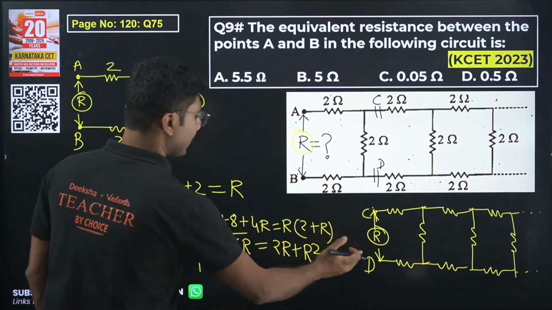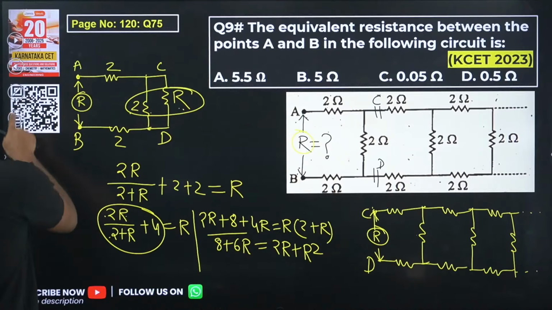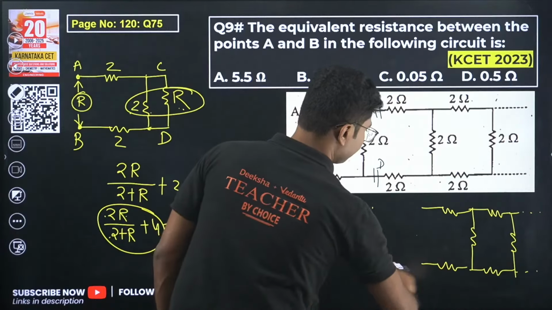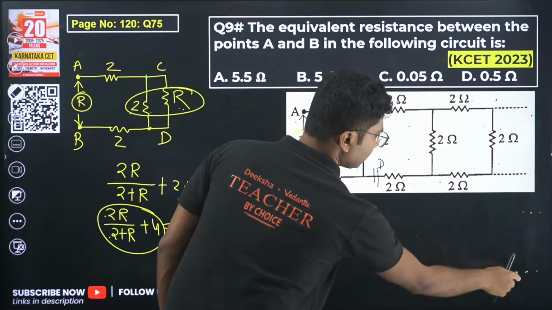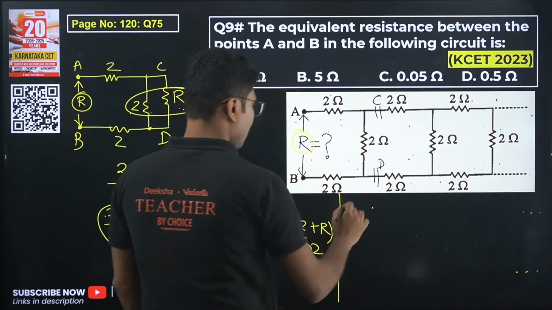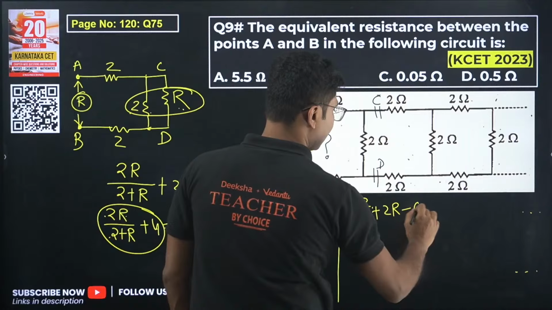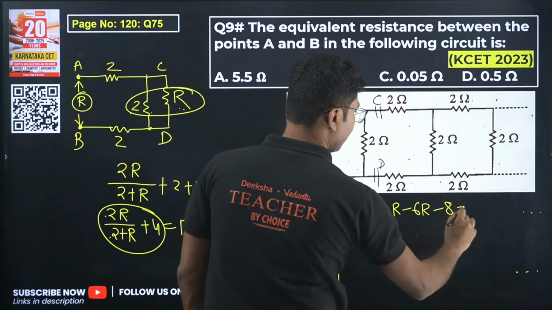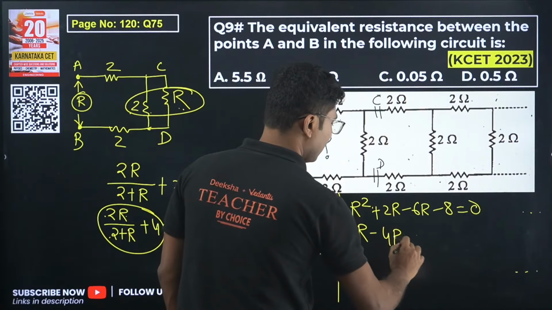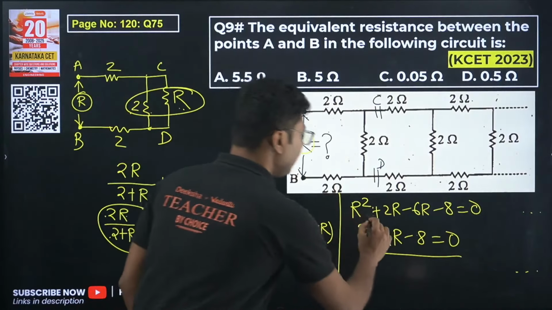Now we take this on the other side and we get the actual quadratic equation. What is that? R square plus 2R minus 6R minus 8 equals 0, or R square minus 4R minus 8 equals 0. This is the quadratic equation.